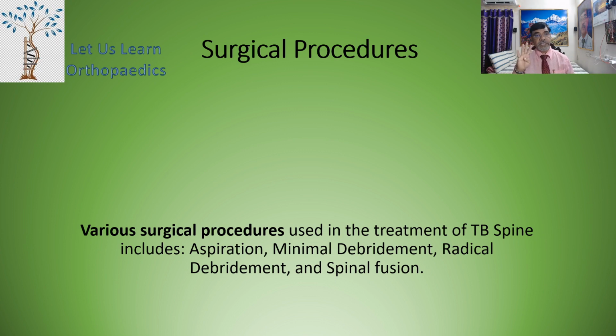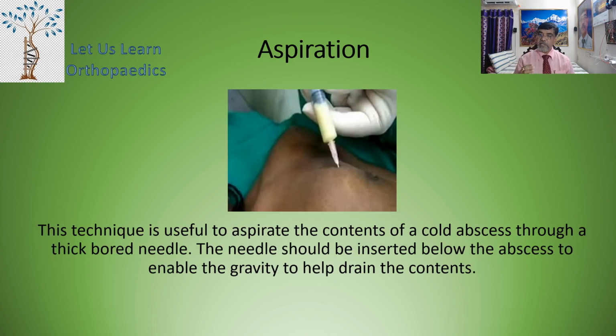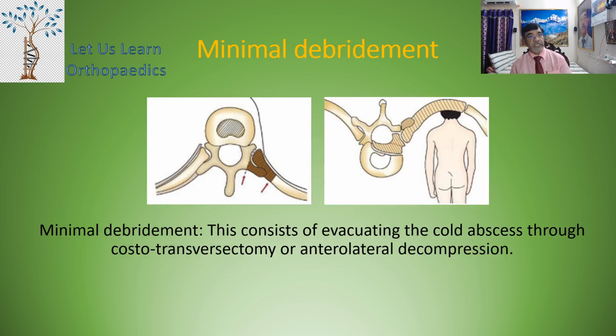These are 4 important techniques. Now, aspiration is useful to aspirate the content of a cold abscess through a thick bore needle. The needle should be inserted below the abscess to enable gravity to help drain the contents.